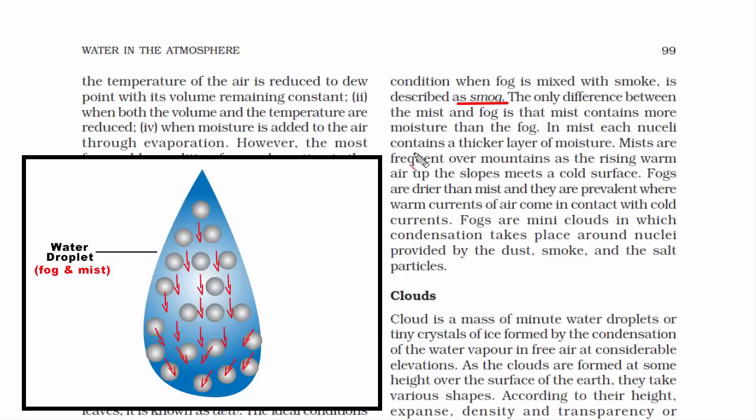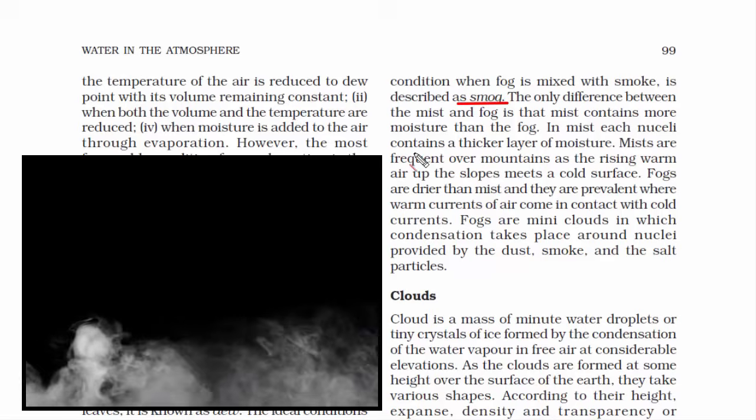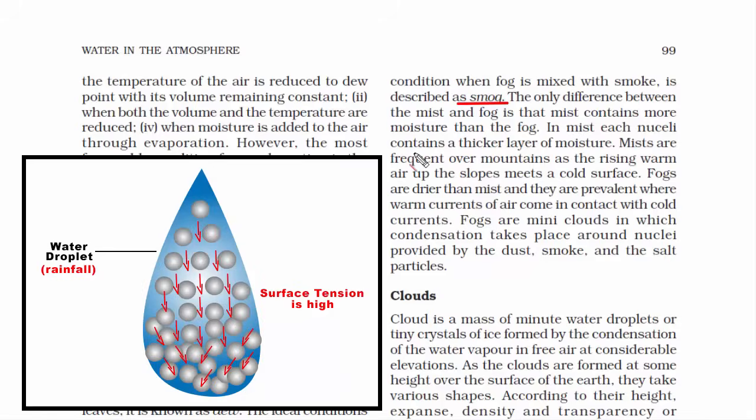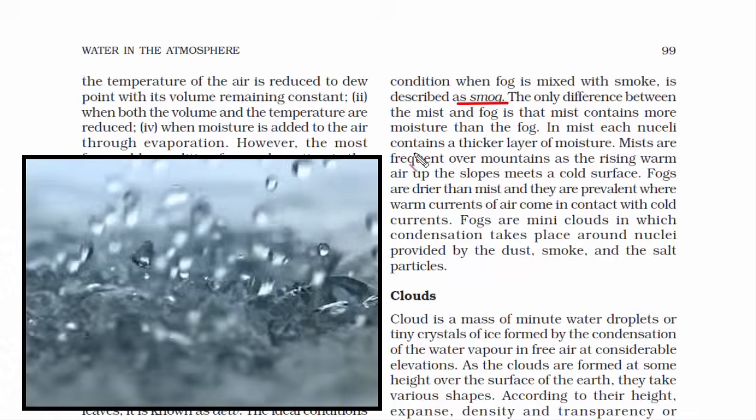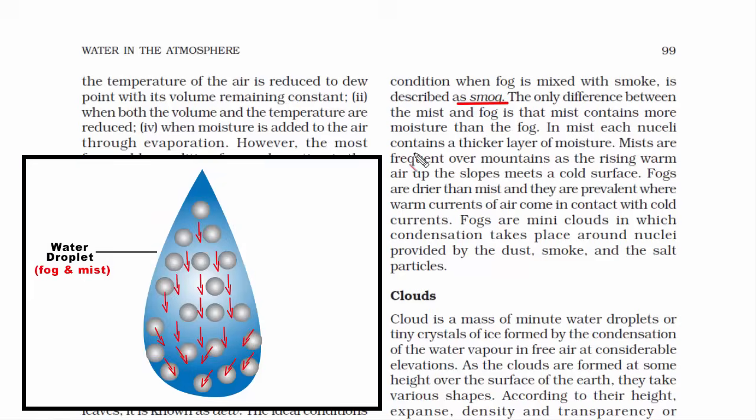However, the surface tension on these water droplets is low. That's what makes them fall slowly in the case of fog and mist. But if you look at rainfall, which is also a result of condensation, in that the surface tension is high, which makes the water droplets fall, and we call it rainfall. I hope so far you have understood that fog and mist have water droplets with very low surface tension.